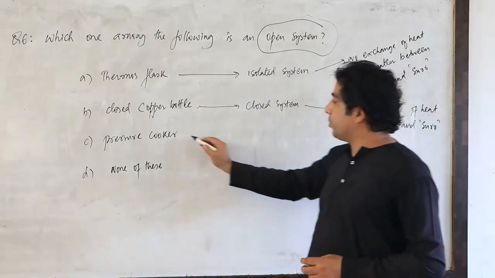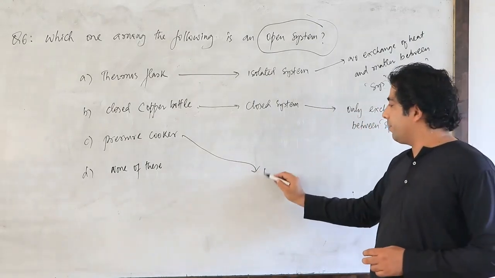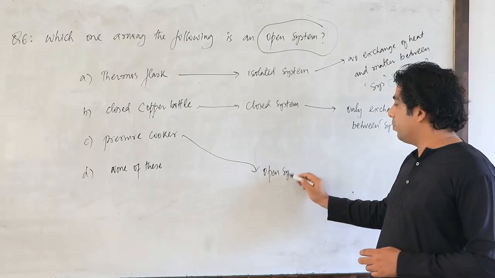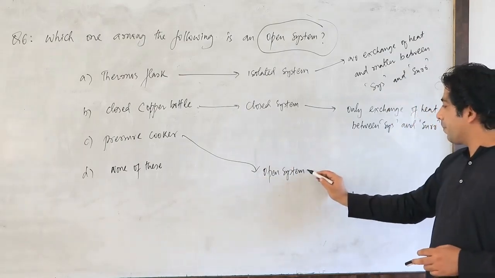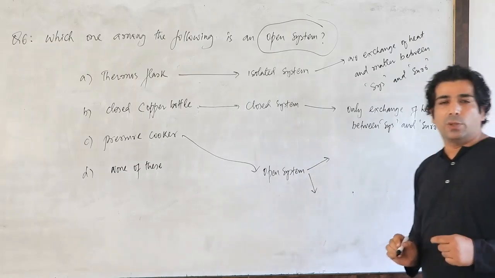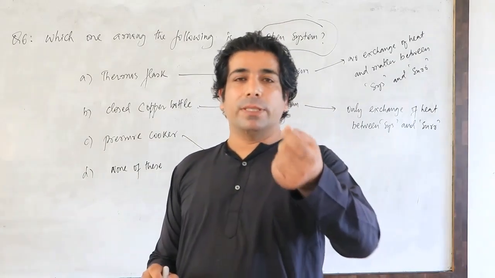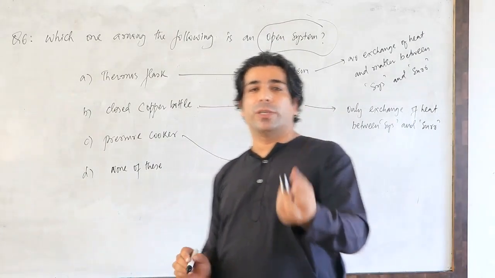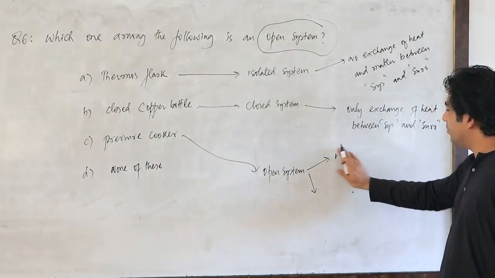Finally, we have the pressure cooker. Is the pressure cooker an open system or a closed system, my dear friends? Pressure cooker is an open system. How come? Because if you are boiling water in the pressure cooker, what happens? When the whistle blows, the steam will come out of the pressure cooker.